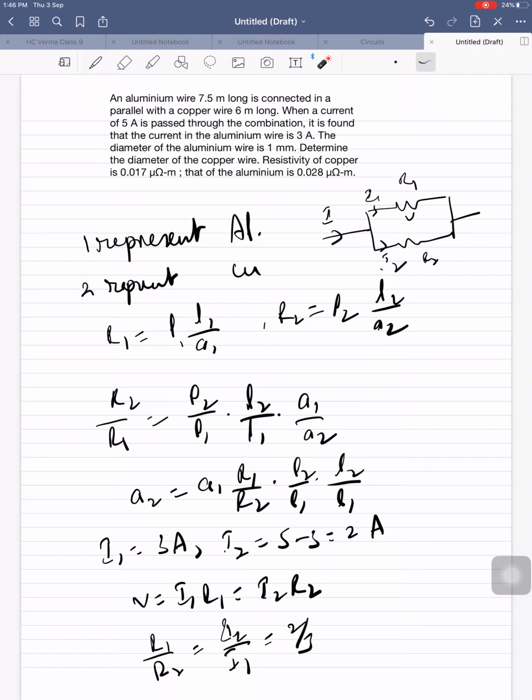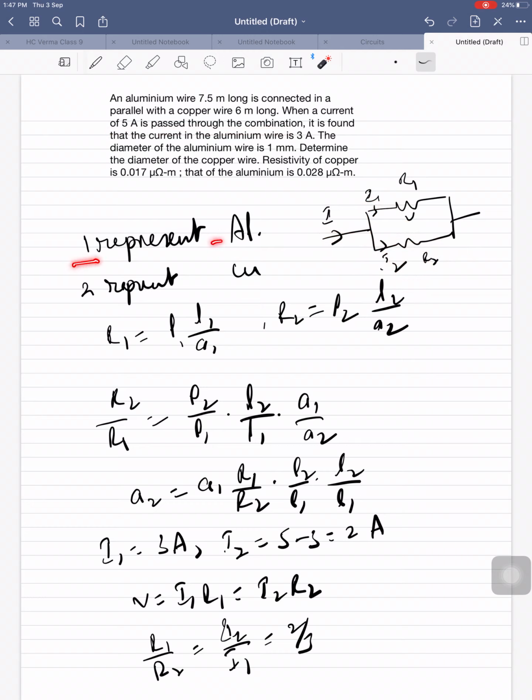Okay. When a current of 5 amperes is passed through the combination, 5 amperes is flowing, and he had given that in the aluminum wire 3 amperes is flowing. So 5 is entering one side, like 5 persons entering into a room, and 3 members take one path, and how many are there? Only 2 members are there. So in this way only 2 amperes flows.